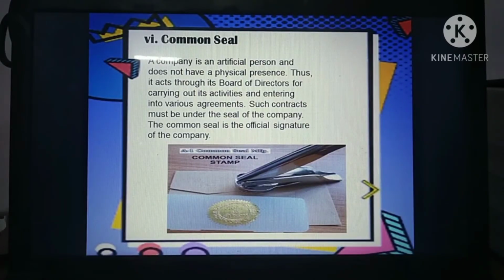The common seal is also called a company seal or corporate seal. It is a physical illustration embossed with the company name and business number. The common seal was historically used to seal contracts. If you sign any contract, you have to use this seal. If the company is creating any deed, it uses the seal. And share certificates, all of these are made valid with it. So that is the common seal.